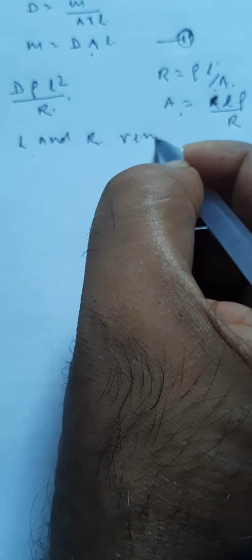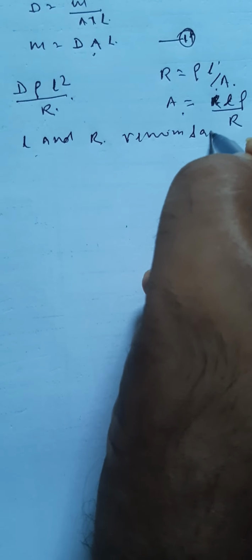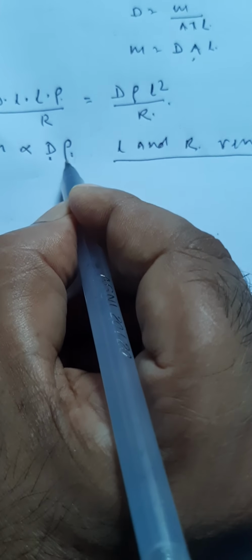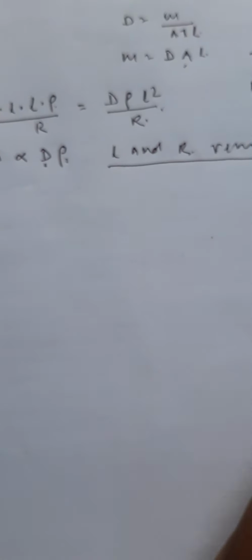because L and R, the length and resistance of the given wires, remain the same. For this condition, the product of density and resistivity decides which one is heavier and which one is lighter. So mass of copper is proportional to density of copper times resistivity of copper, and mass of aluminum is proportional to density of aluminum times resistivity of aluminum.